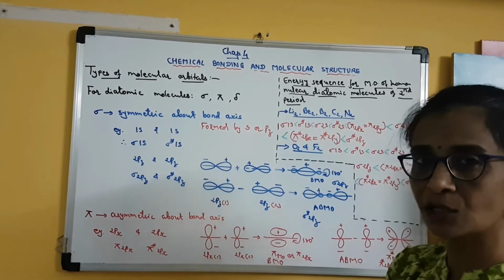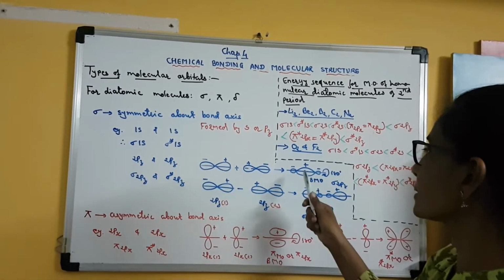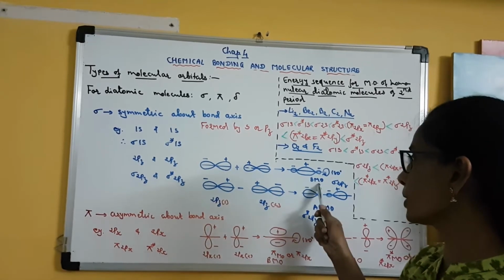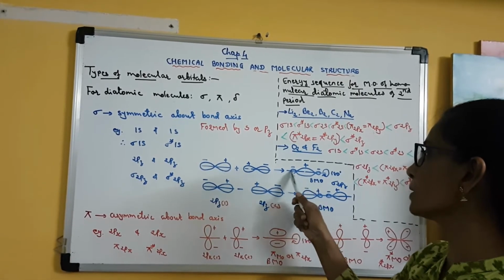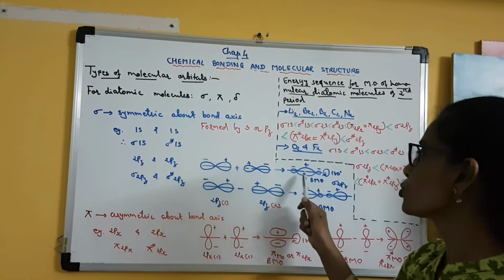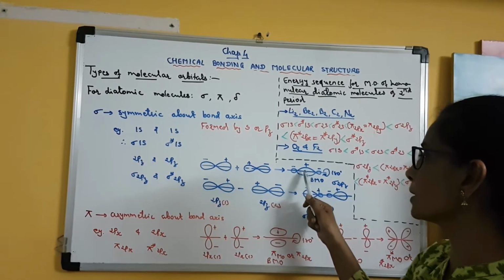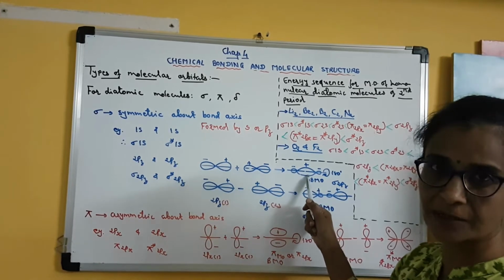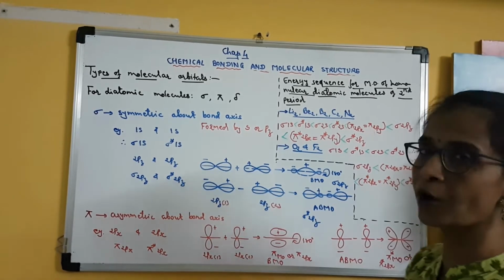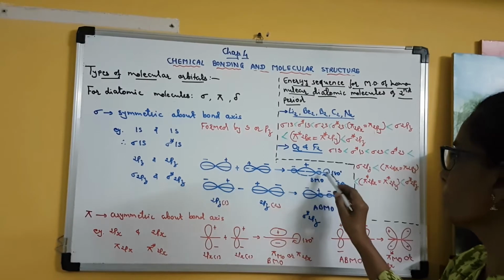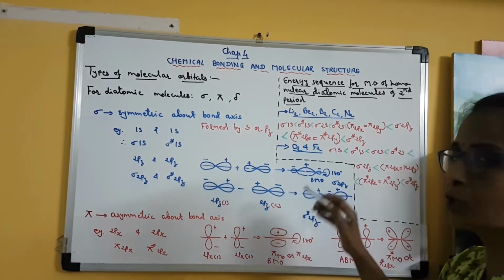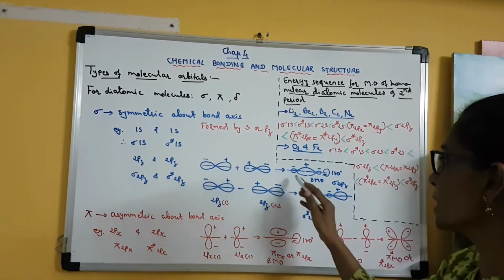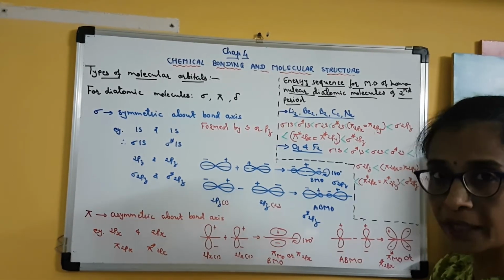In the previous lecture I told you that the electrons occupying the bonding molecular orbital will remain between the two nuclei. Clear? So this is the maximum electron density region in which the electrons are present. Now the important thing is that this molecular orbital is also symmetric about the bond axis, along the internuclear axis.